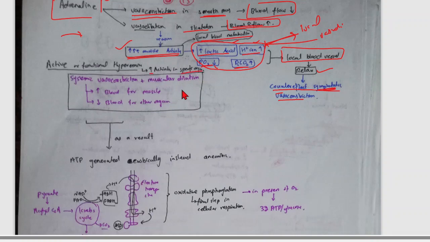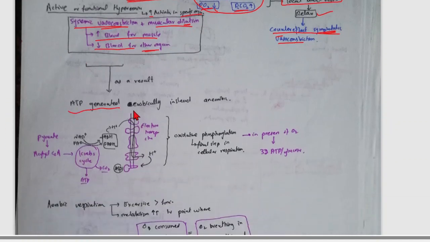For example, systemic vasoconstriction plus muscular dilation. The system is vasoconstricted but the muscles are dilated. Blood flow for the muscle is increased and blood flow for other organs is decreased. As a result, ATP is generated aerobically instead of anaerobically. When more blood goes toward the skeletal muscle, more oxygen goes toward it, and as a result, if oxygen is present, aerobic respiration occurs.